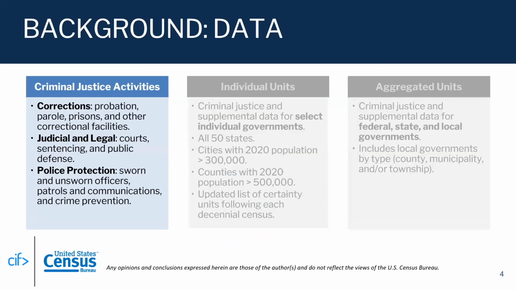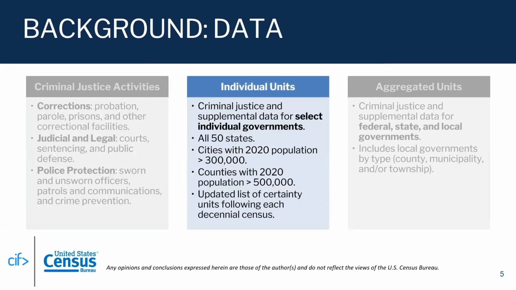So the historical and current data available through the JEET data tool includes employment and expenditure data for 3 justice-related functions. These functions include corrections, which are activities such as probation and parole, judicial and legal, which are activities like courts, sentencing, and public defense, and also police protection activities.